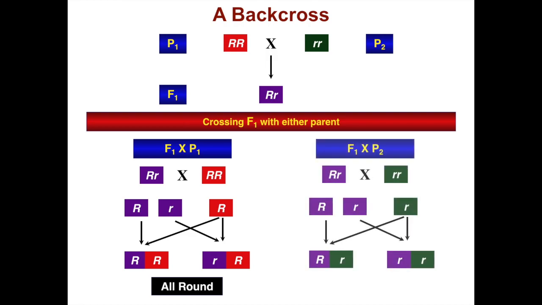If you cross an F1 with P2, which is homozygous wrinkled, you have a 50% chance of getting either round or wrinkled offspring. This was further evidence that supported Mendel's theory of inheritance of dominant traits. The Punnett square is an easy way to see how alleles segregate. It was developed by Reginald C. Punnett in 1917, and I imagine you've probably come across this before in your scientific career.